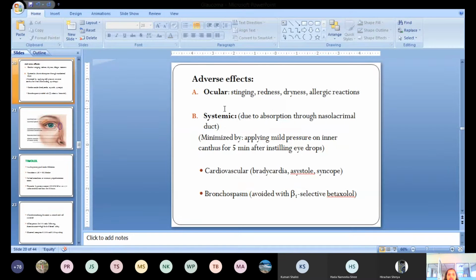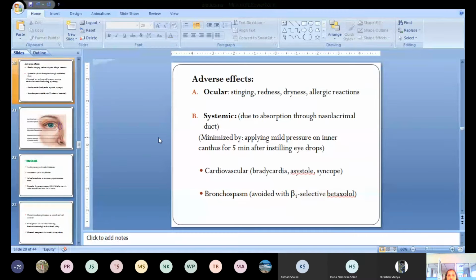So it has some adverse effects. They are divided into two types: ocular adverse drug reactions and systemic adverse drug reactions. In the eye, it produces a stinging sensation, redness, dryness, and allergic type reactions, because we are instilling by the topical route. Also, although this drug is given by the topical route, it has some systemic side effects as well, because the drug is absorbed through the nasolacrimal duct.